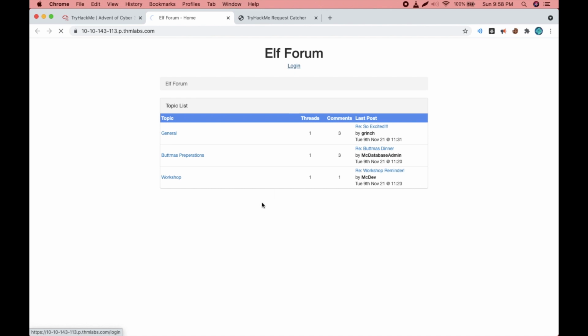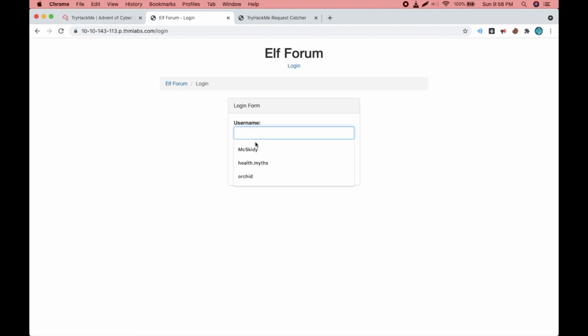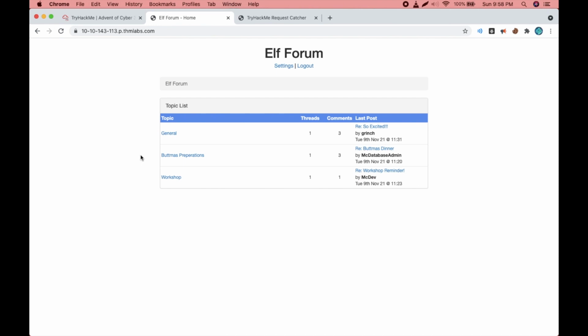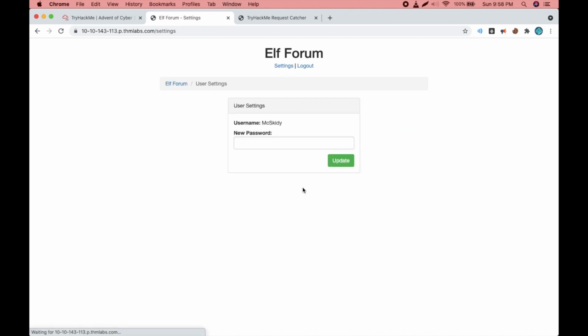So first we do the login. In the description they have provided the password for MuxKDD. You type the username and the password they have given is password itself, without the capital letter P, it's small letter p a s s w o r d. Just log in. After logging in, let's go to settings and we have an option to change our password.